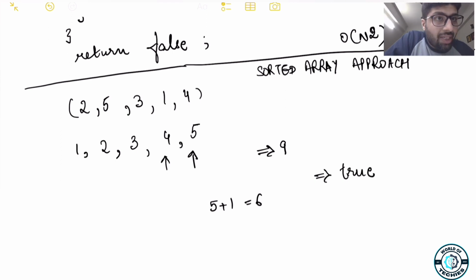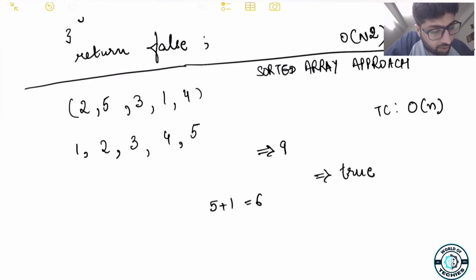Now you can see that the number of elements we had to traverse in this solution is only the total number of elements present in the array. So the time complexity of this solution is O of n, because you're only iterating through the array once, right? Now let's take another example.